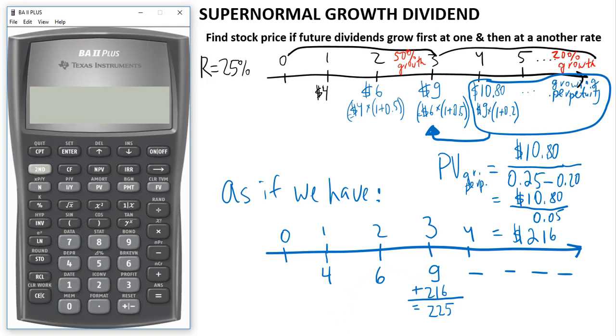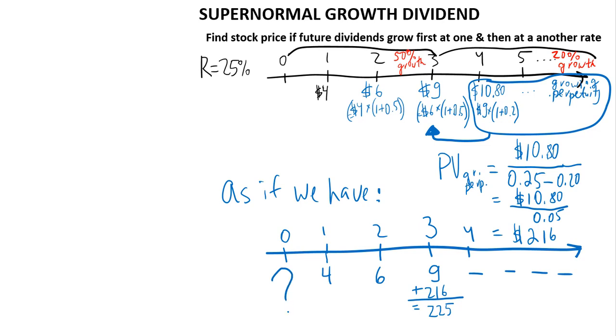And now it's very simple to find the stock price today. Now what we want to find is what the price will be today. And the price of any share of stock of any company is nothing but the present value of all future dividends. Think about how much you would be willing to pay for a share. No more than how much you get back. But we wouldn't be just adding the dividends up, we would be adding their discounted values, their present values, how much each of them is worth to us now.